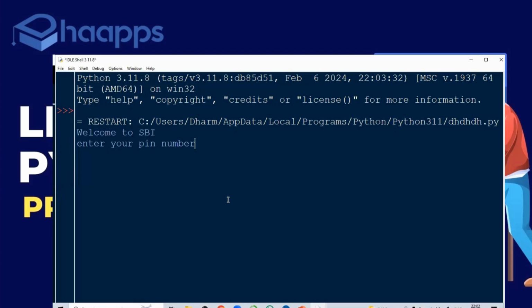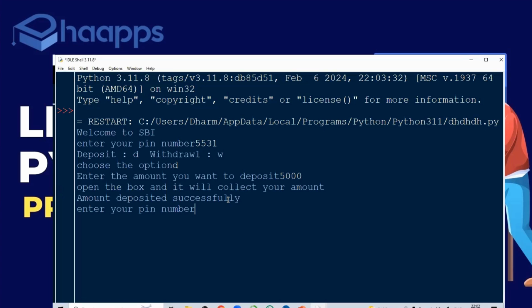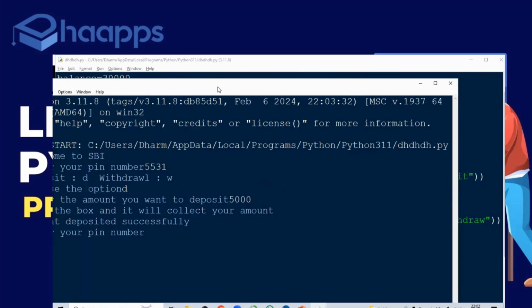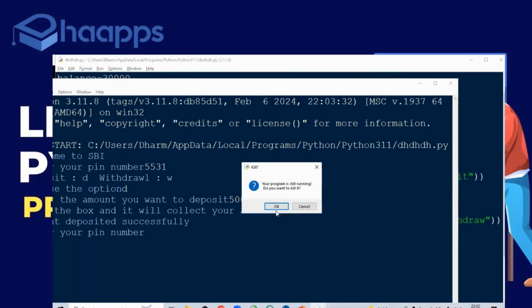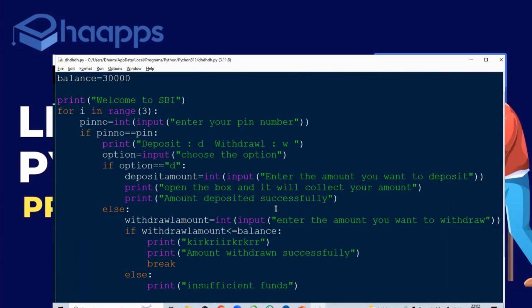Enter PIN number. Amount, enter the amount to deposit. So it's option D. Enter the amount you want to deposit. So if I enter 5,000, open the box and it will collect your amount. Deposited successfully. Enter your PIN number. Once the amount got deposited, no need for anything.